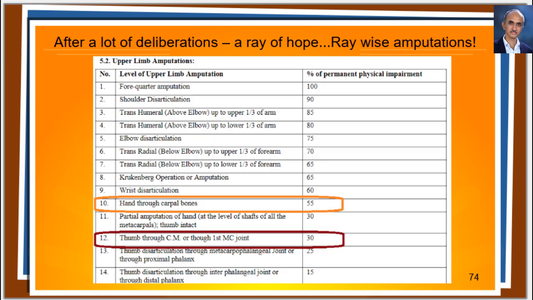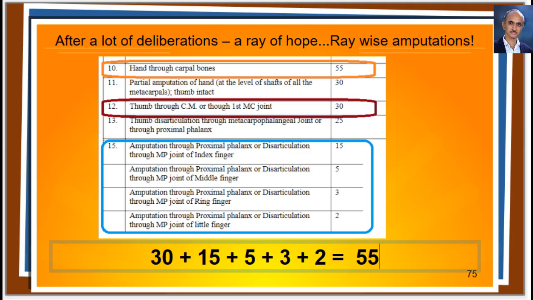After reading the Gazette many times, I looked at the list of amputations on page 466, which mentions PTI in the cases of amputations. Here at line number 10 you can see that the amputation through carpal bones is 55. Further down, we have the list for ray amputations.